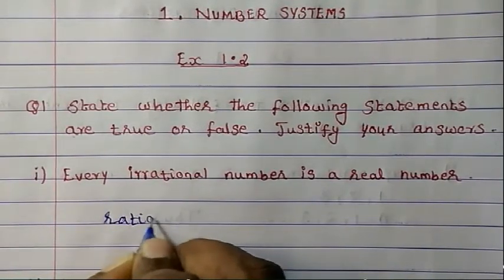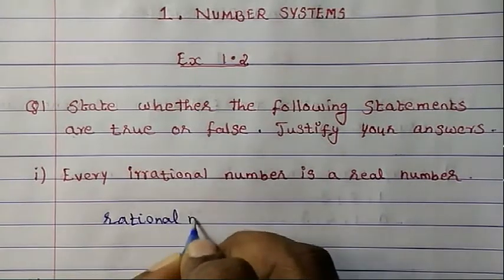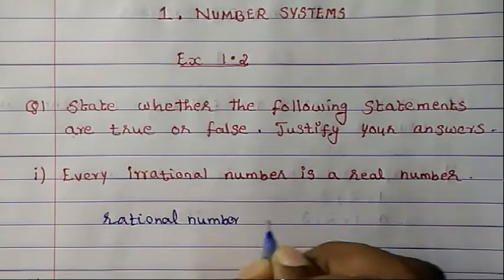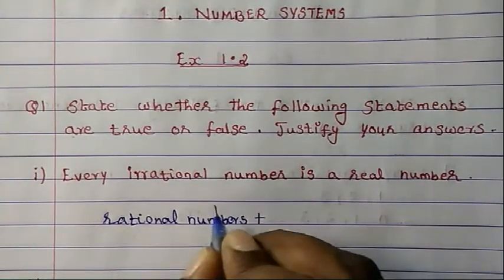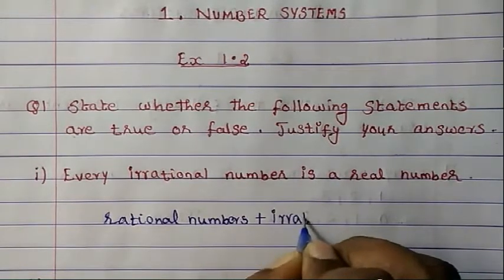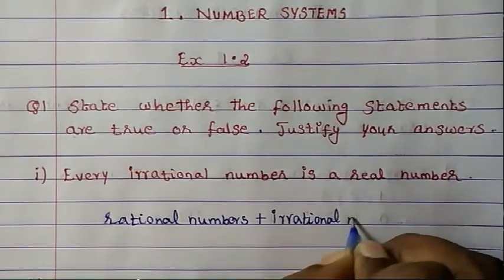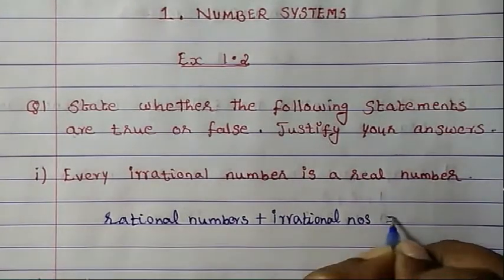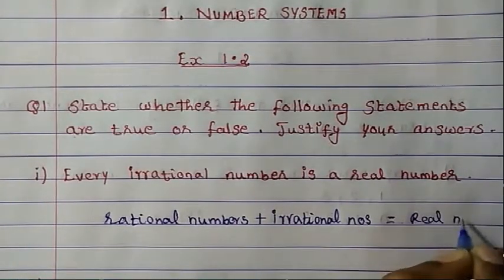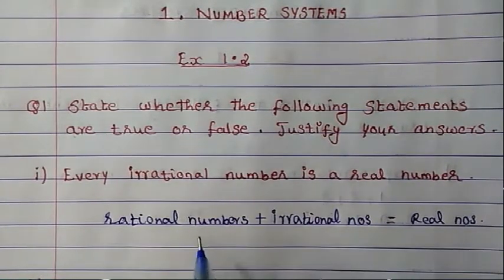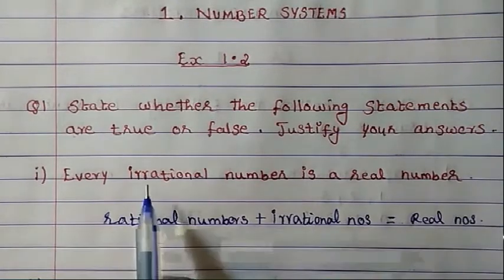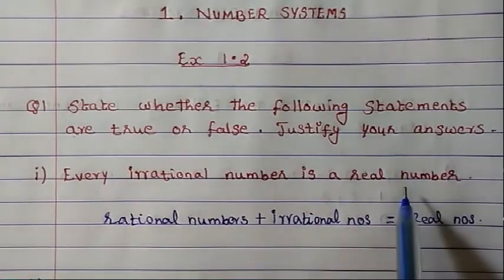All the rational numbers plus all the irrational numbers together are called real numbers. So now, every irrational number is a real number.